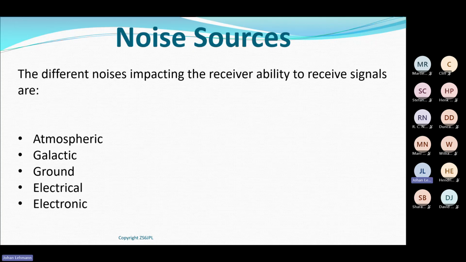Let's start with the first one. When you go to a rugby match at Loftus, there is so much noise around you that the person going with you needs to talk louder and harder for you to hear what they are saying. It's the same with receivers. The receiver's ability to receive signals is very dependent on noise.